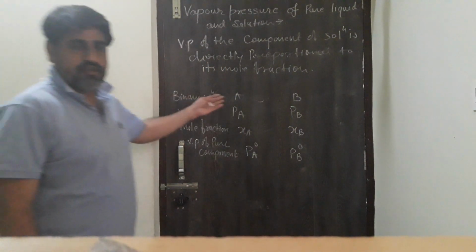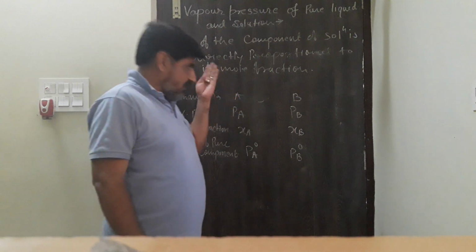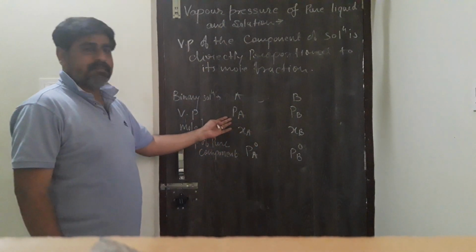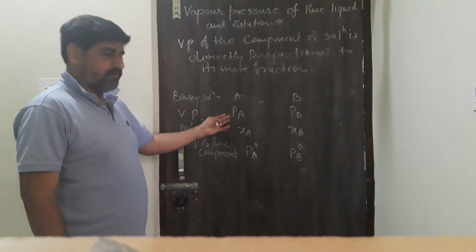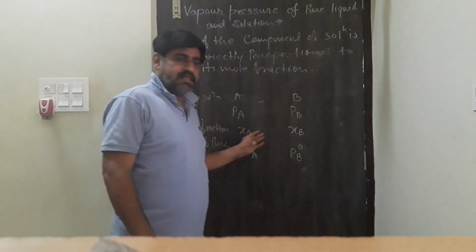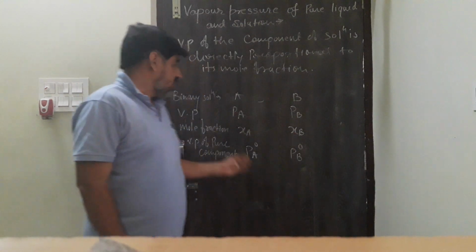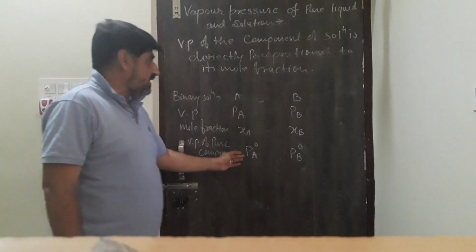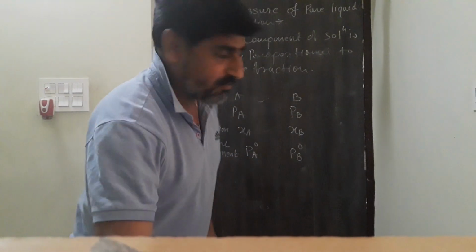We have taken a binary solution AB. A may be a solvent, B may be a solute. Vapor pressure of A in a solution is PA, vapor pressure of B in a solution is PB, mole fraction of A is XA, mole fraction of B is XB, and the vapor pressure of the pure component A is PA0 and of pure component B is PB0.